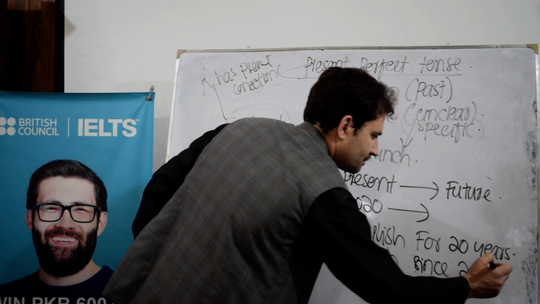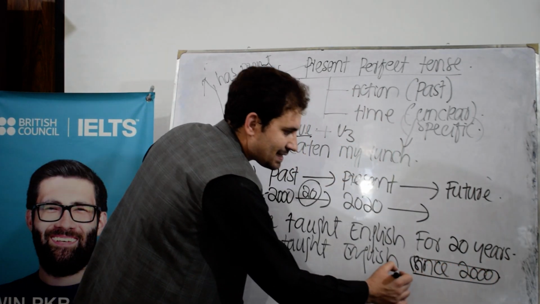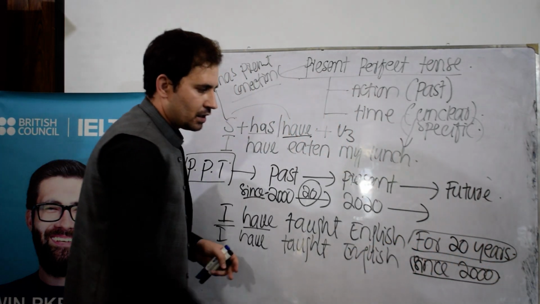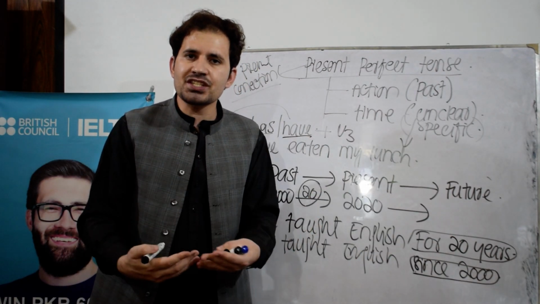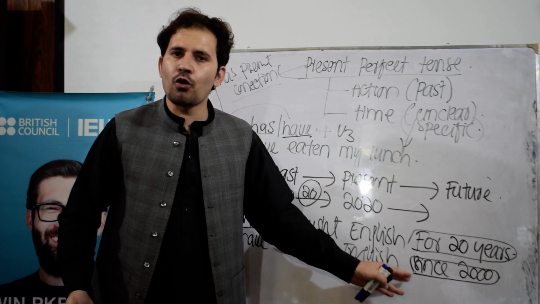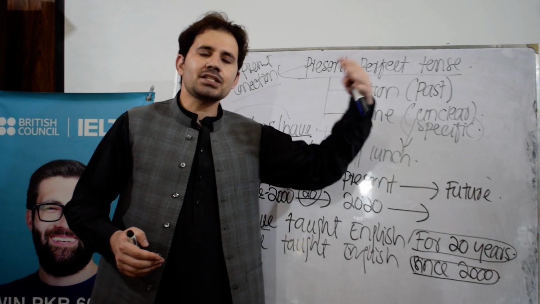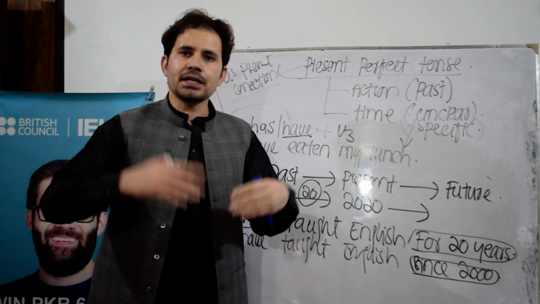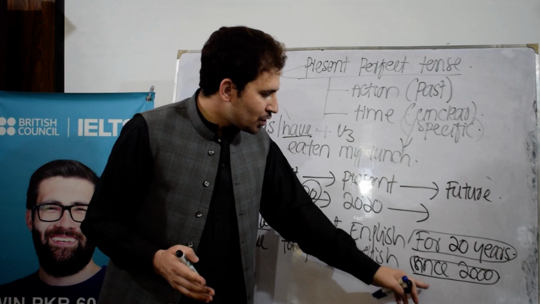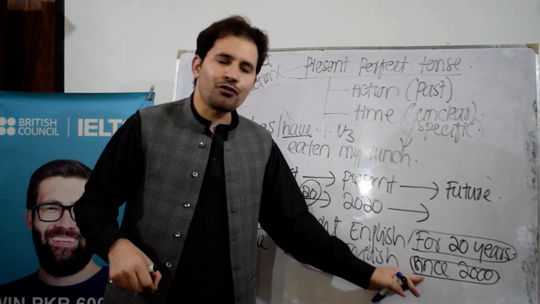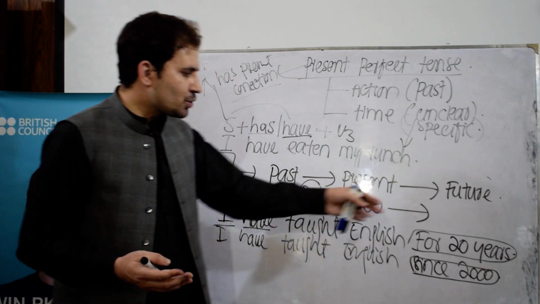Now, can you see the difference between using since and for? For, you can use like for 2 months, for 1 month, for 5 days, for 10 days. But since is used for exact time. For example, I can say since July, since January, since Monday, since 2015. So whenever you want to talk about an exact time, it must be followed by since. But if you're talking about duration, then we use for.